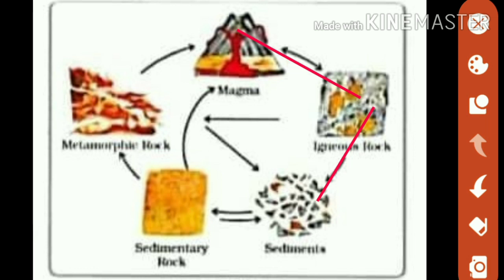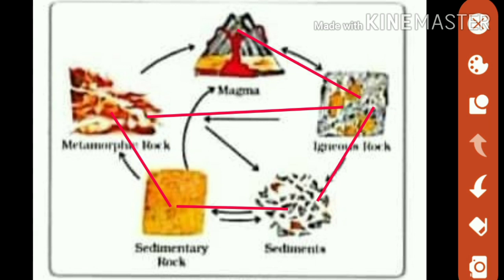And when these sediments are transported from one place to another with the help of air and water, they form the type of rock which is known as sedimentary rocks. And these igneous rocks and sedimentary rocks, when they undergo great heat and pressure, form metamorphic rocks.